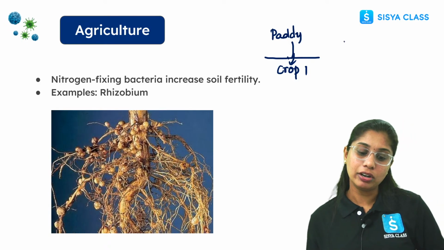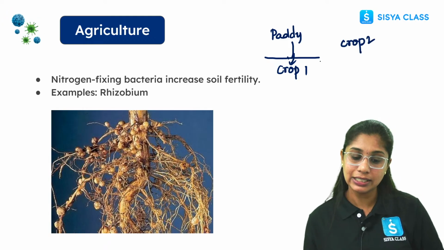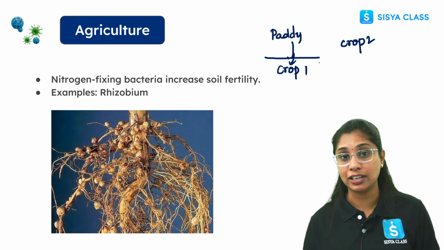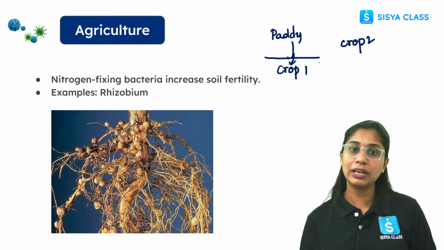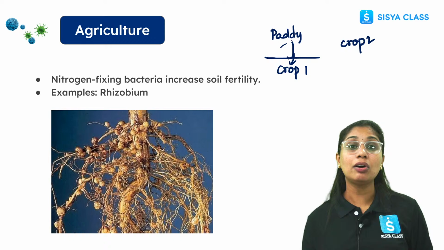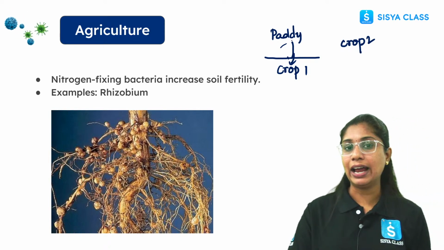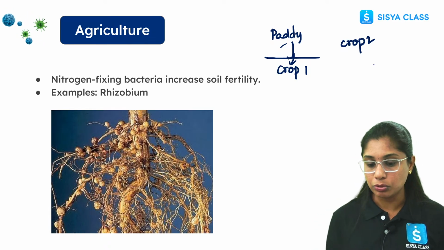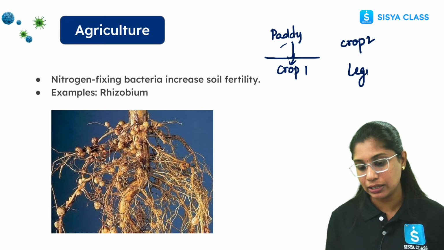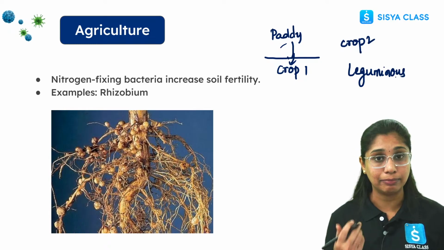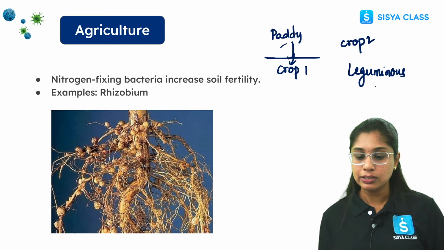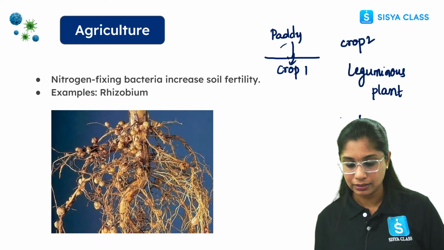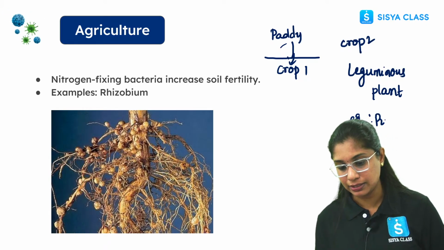Now let's say I want to grow another crop on the same piece of land. Can I grow it properly? No, because the majority of the nitrogen is used up by the previous crop, here paddy. So in order to grow the next crop, I have to enrich the soil with nitrogen. So what will I go for? I will go for the second crop, that is leguminous crops, like we have the dal family. Pulses. So I'll go for a leguminous plant, for example pulses.